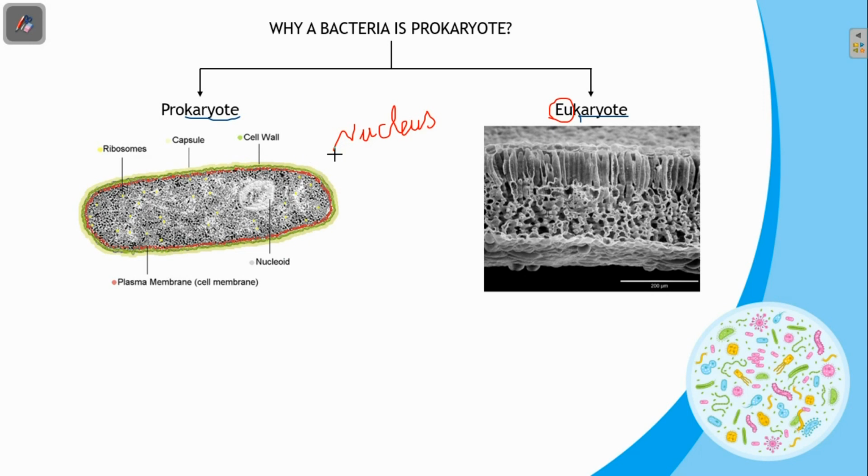At the same time, in eukaryotic organisms, the nucleus is surrounded by a nuclear membrane. Whereas in prokaryotic organisms, both the nucleus and nuclear membrane are absent. So, that is the major difference between the prokaryotes and eukaryotes. And the next one is the presence of the cell wall.